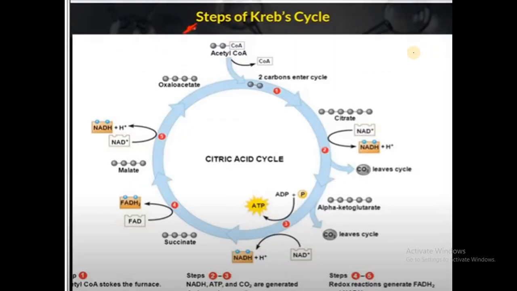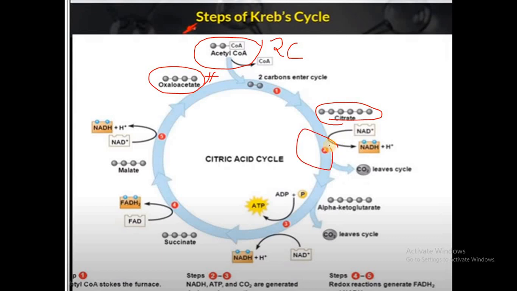When you look into the different steps of this Krebs cycle, we'll begin with the first compound that is entering the Krebs cycle, that is the acetyl-CoA. This acetyl-CoA is a 2-carbon compound. So this 2-carbon compound is going to combine with the oxaloacetate here to form the 6-carbon compound that is called the citrate. And the enzyme that catalyzes this reaction is called citrate synthase, and the reaction is named the condensation reaction.